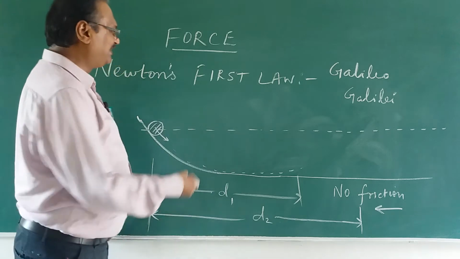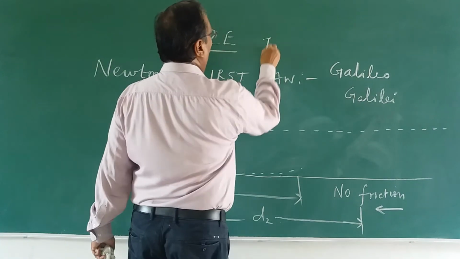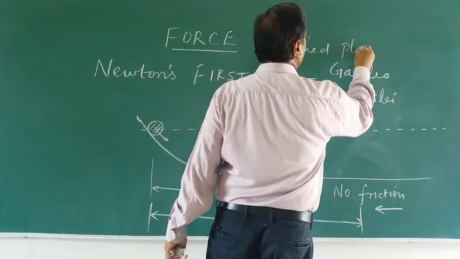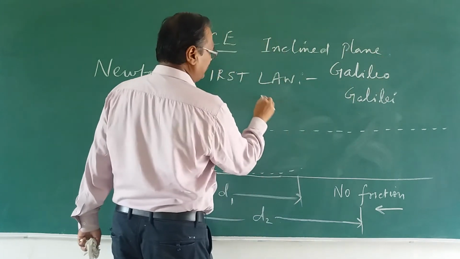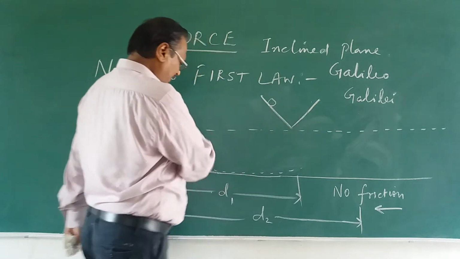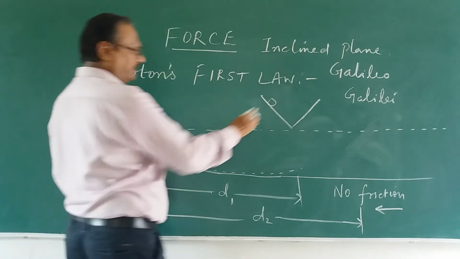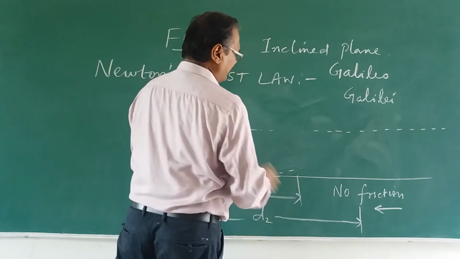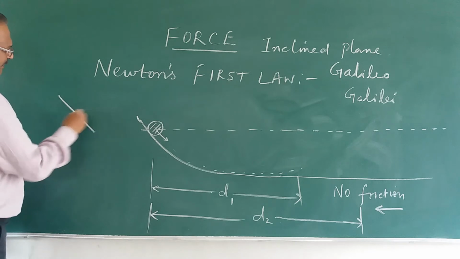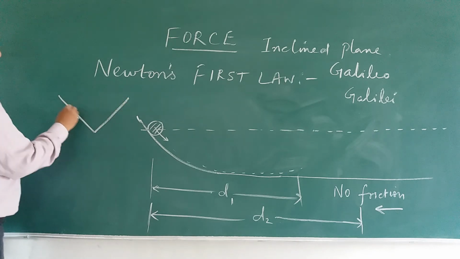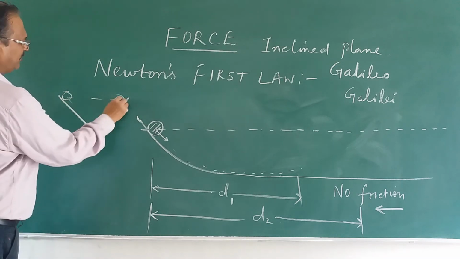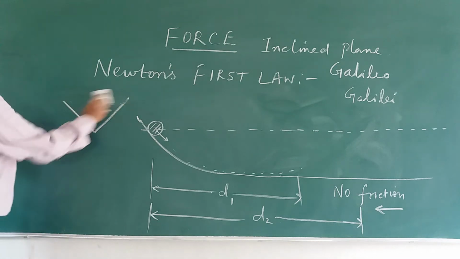Actually, Galileo did this experiment with something called an inclined plane. In your textbook you can see it will be one plane. It is very difficult for you to understand, so I converted it in this shape. From some other book I have seen and I have done it like this. It's easier. He took two inclined planes, one inclined plane, slope. And then he moved it from here to here. So the same experiment I have done in this way.